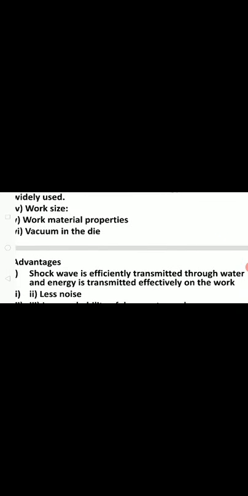Optimum stand-off distance must be maintained, which is very important for forming the work part without damage. The medium used to transmit energy is water, which is most widely used. Work size depends upon the amount of explosive. Work material properties are indirectly related to the type and amount of explosives. Then vacuum in the die prevents oxidation and melting.